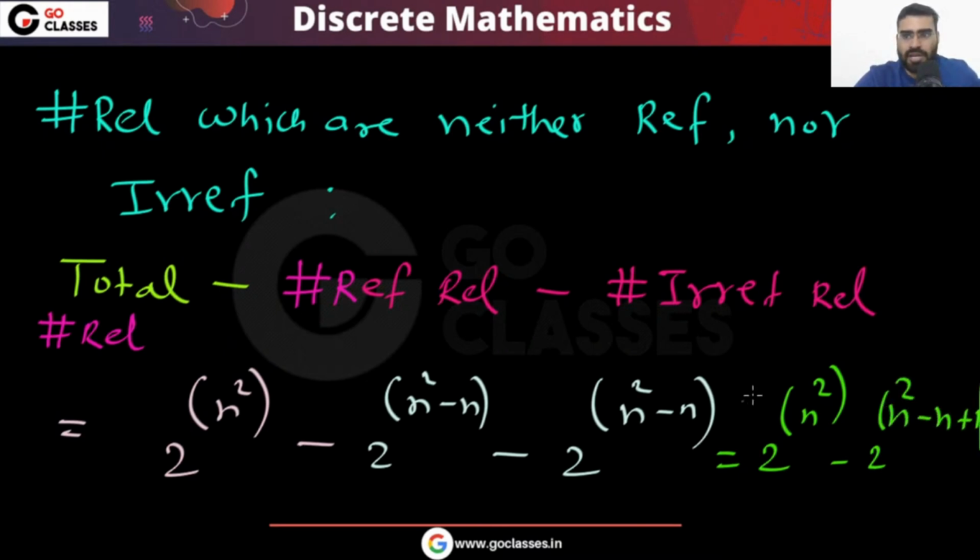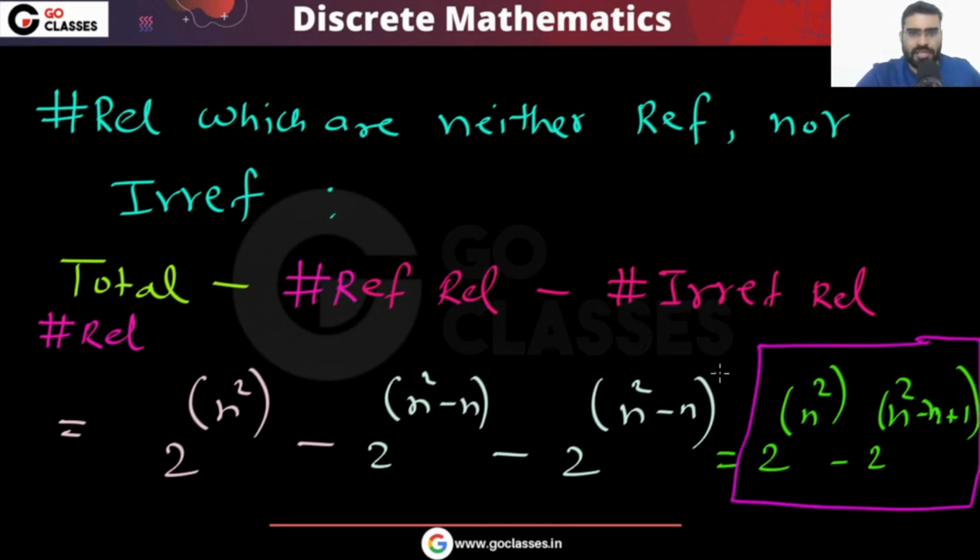Because these two are the same, you can just double the value. So it will be double of this value, and that will be 2 power n square minus n plus 1. So this will be your answer.